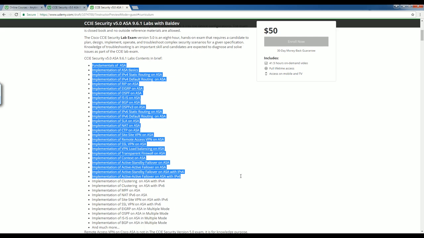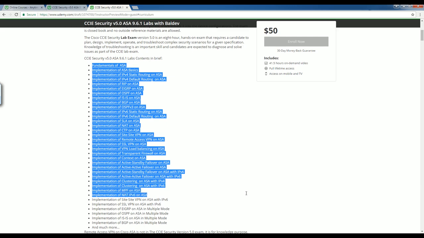active active failover. As well as you will also learn how to configure clustering on ASA with IP version 4 and IP version 6. Then you will learn how to configure MPF, modular policy framework, on ASA.